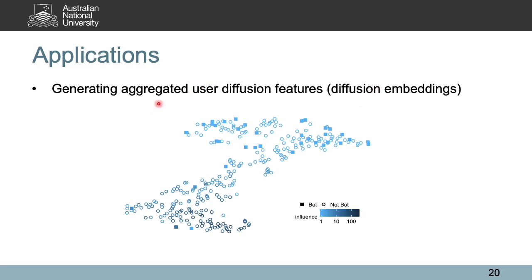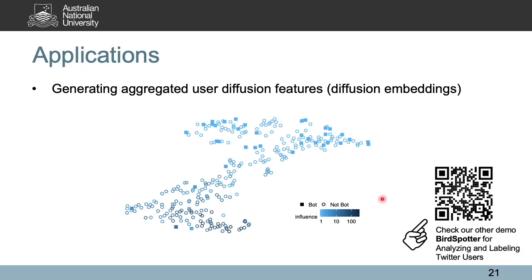To understand the clusters, we visualize the users in this latent space and also highlight them with another tool called BotSpotter, which provides the bot-like scores for users. And we can see that the bots and the non-bots are separated well by the diffusion embedding. By the way, BotSpotter is also going to be presented in the demo track this year at WISDOM. Please check out its demo presentation if you are interested.